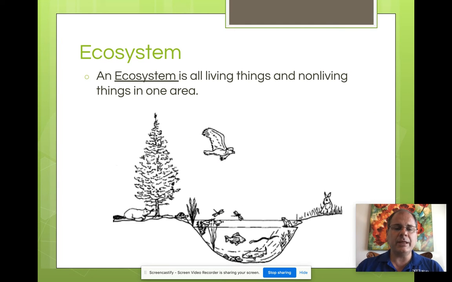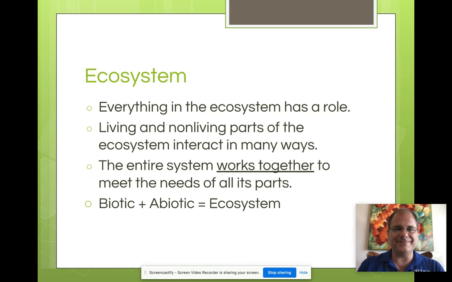An ecosystem is made up of all living things and non living things in an area. Here we have the water, the fish, the ground, the soil, the air, the birds, the trees, the animals. All of that makes up an ecosystem. Everything in the ecosystem also has a role or a job to do. Non-living and living things play a part in the ecosystem and interact in many ways. The entire system works together to meet the needs of all of its parts. So biotic plus abiotic equals ecosystem.